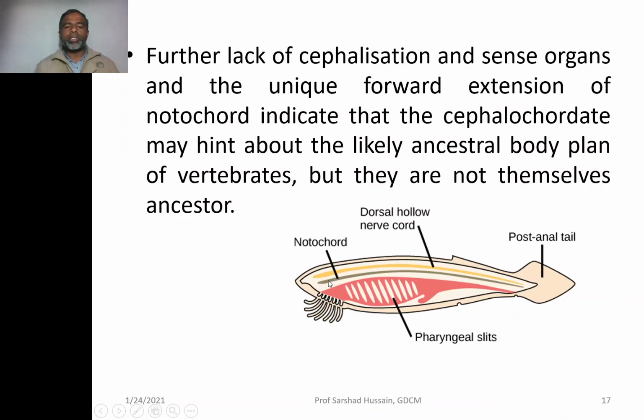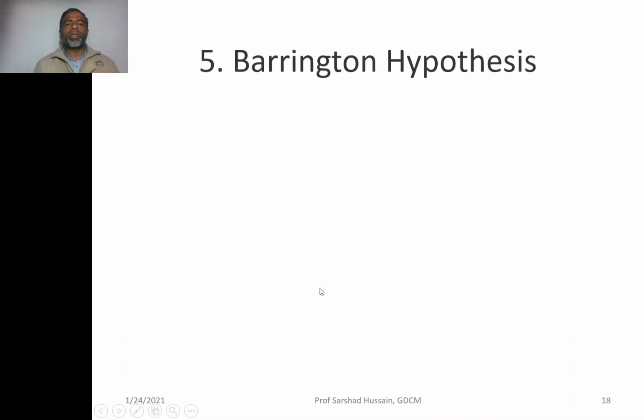elongation or extension of the notochord beyond the mouth. This is the mouth. Otherwise, if we compare the notochord with the vertebral column of the vertebrates, the vertebral column is always present behind the mouth, whereas the extension of the notochord above and forward of the mouth is indicating that the cephalochordates cannot be the ancestor of the chordates. Then